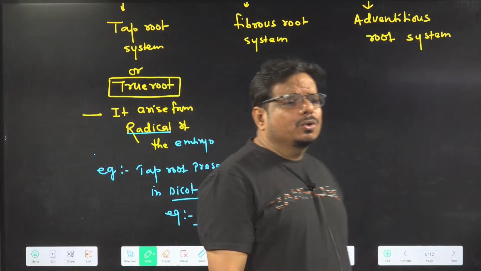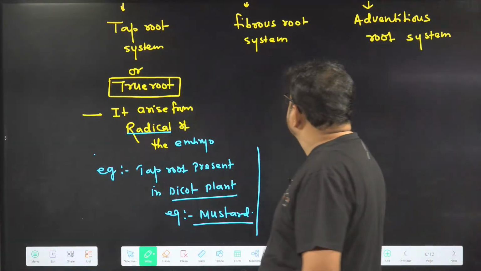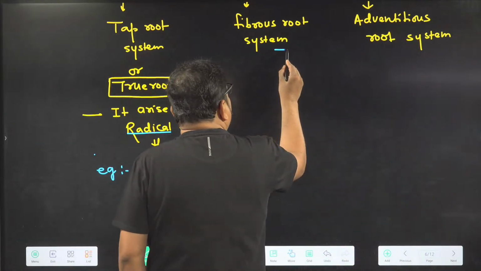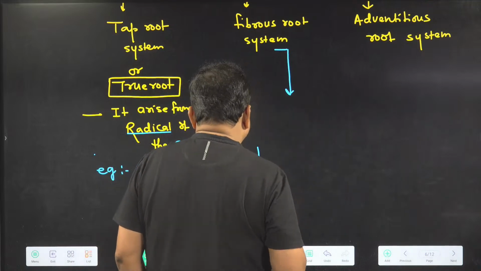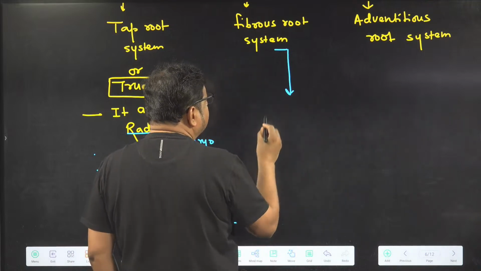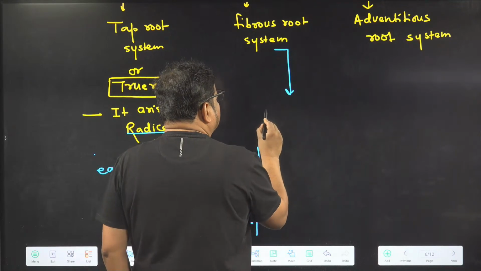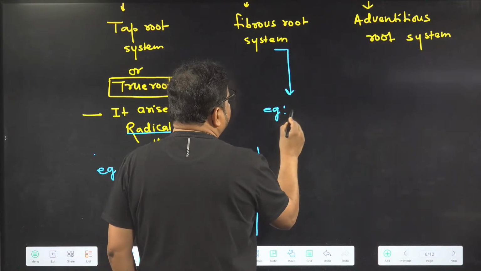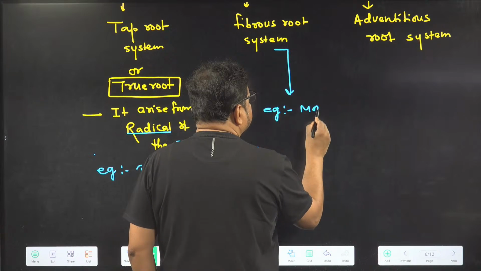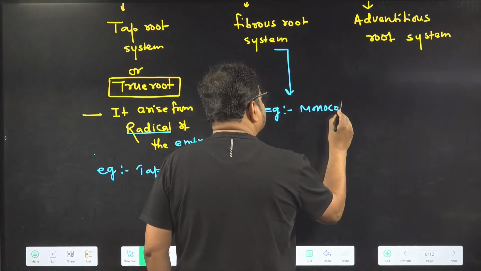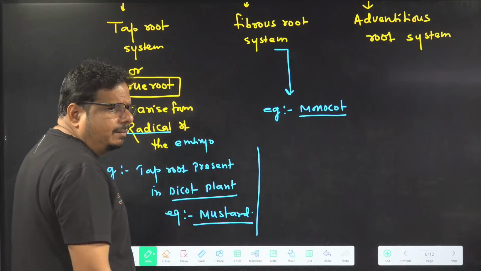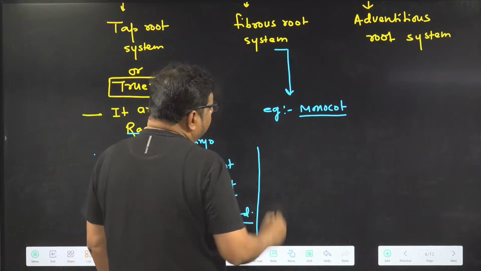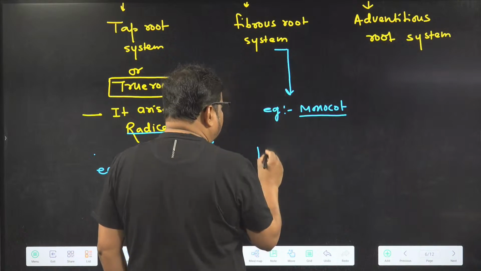Now we are going to talk about fibrous root. About fibrous root I am writing a line. An example of fibrous root is monocot. So what do we find in the fibrous root condition?